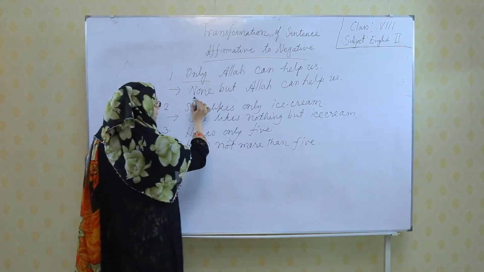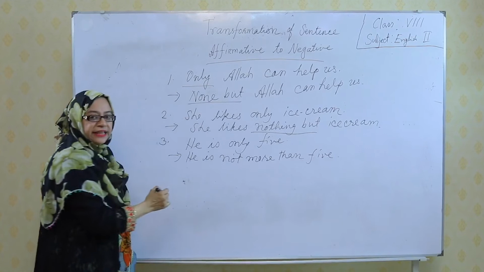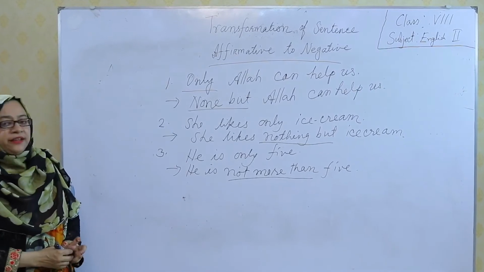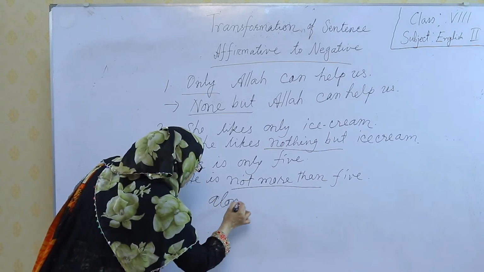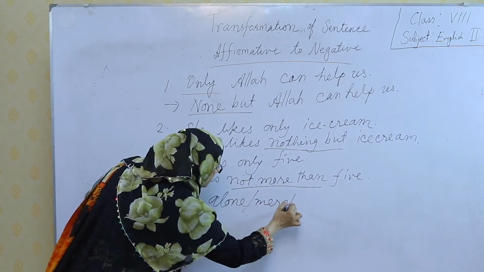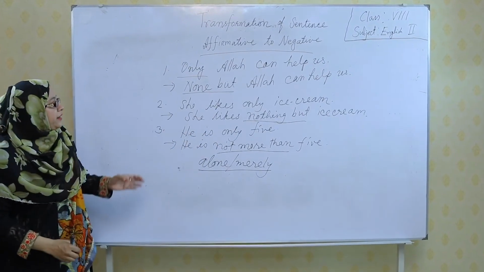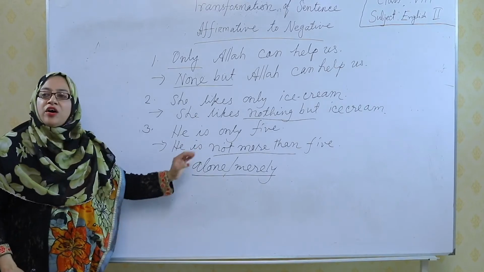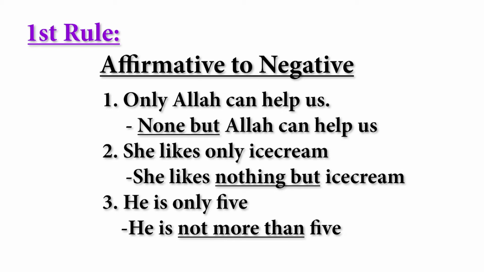So, look at this: none but for the person, nothing but for a thing, or not more than for a number. This is the rule. If also, alone or merely is used, then you will turn it into negative by using these rules: none but, nothing but, or not more than and not less than. So, this is the first rule of affirmative to negative.